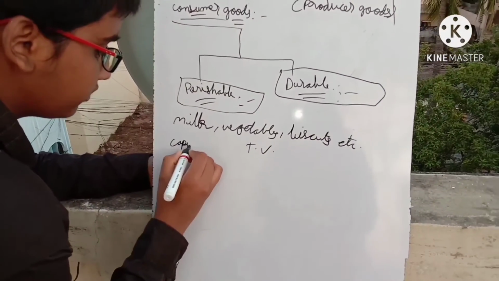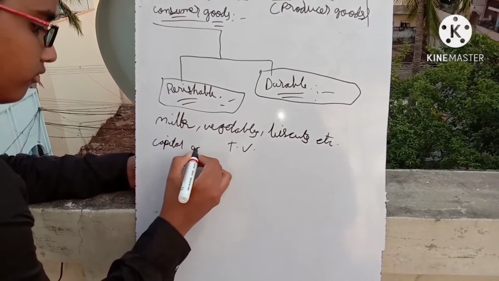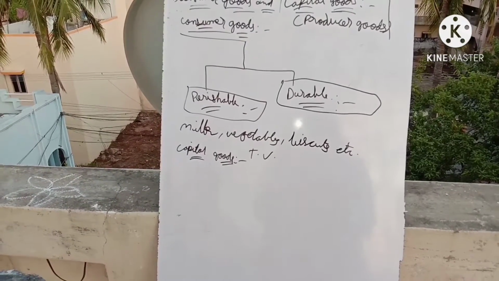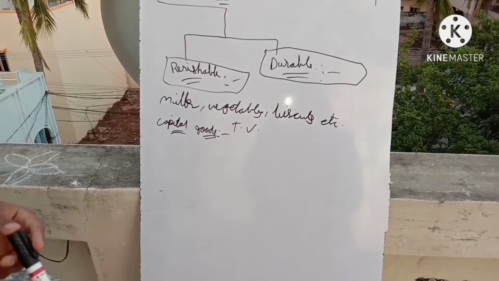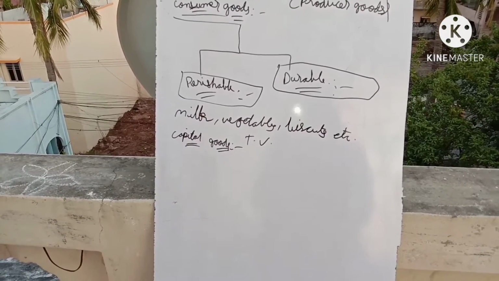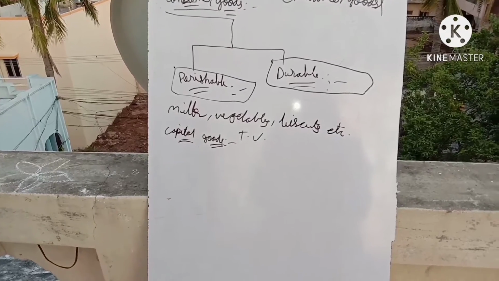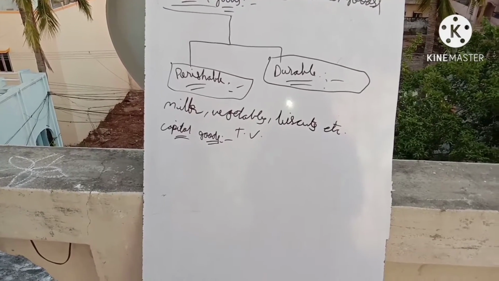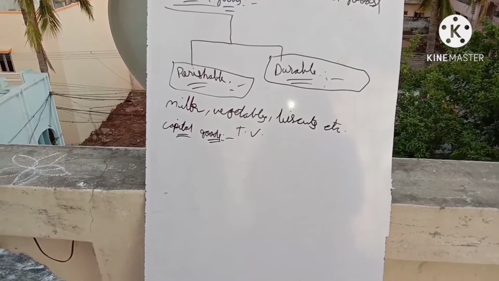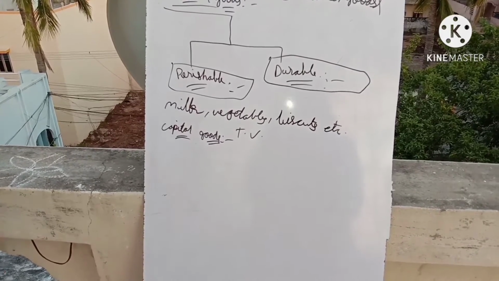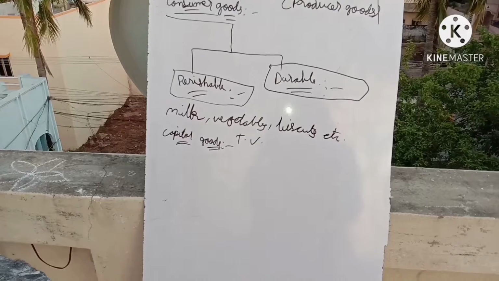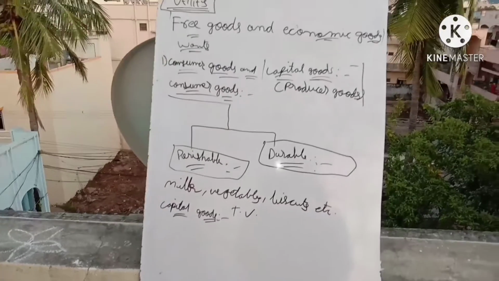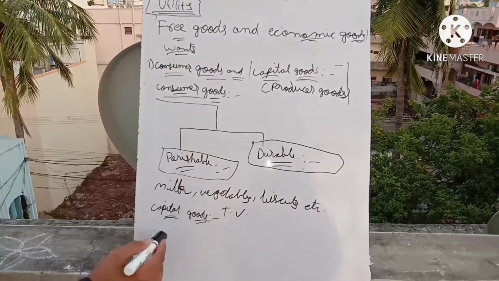So capital goods. So what are capital goods, right? Capital goods are nothing but the goods which are used by the production companies or production industries for producing other goods, such as raw material, coal and electricity. All these types of goods are called producer goods, capital goods or producer goods, anything. These producer goods or capital goods are used for the preparation of consumer goods, right? The consumer goods are prepared by using these capital goods.